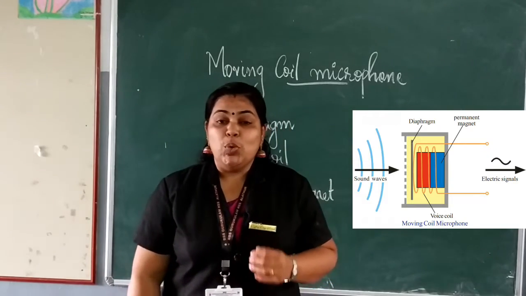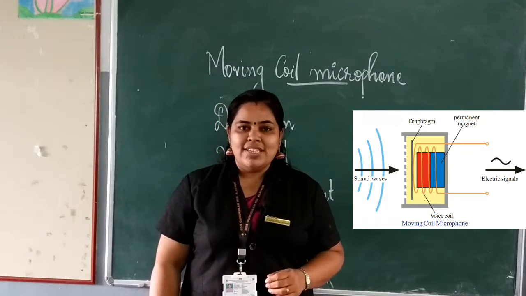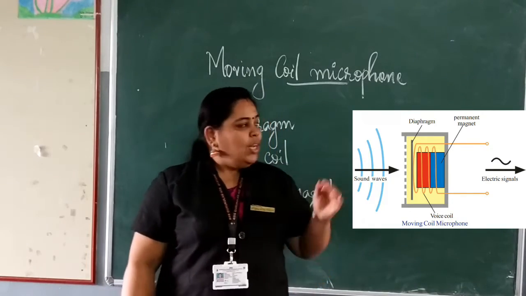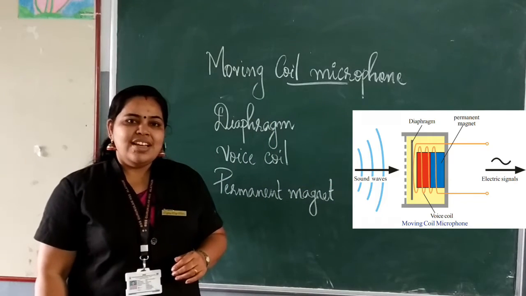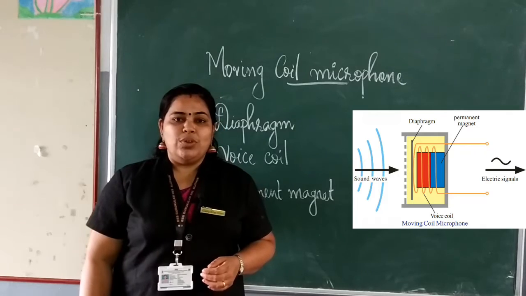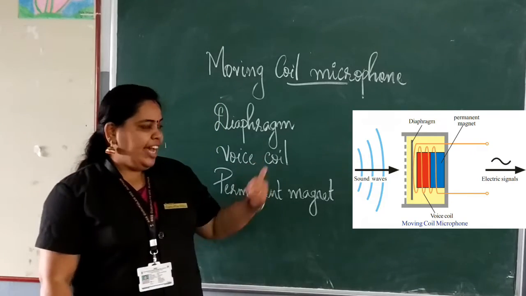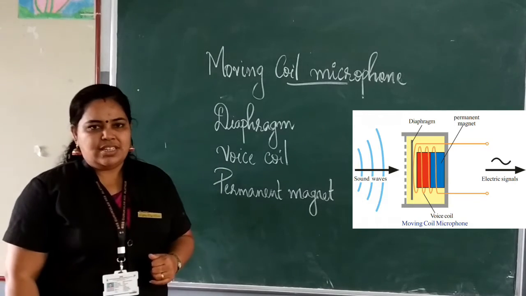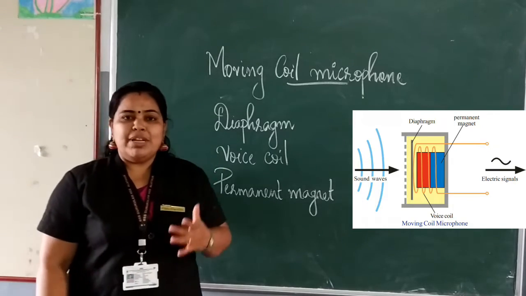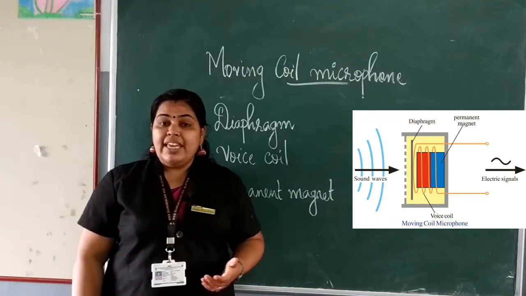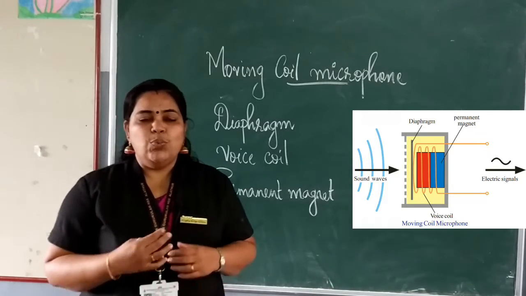Already we have studied about the moving coil loudspeaker, right? So this is the moving coil microphone. Look at this figure. Which are the important parts of a moving coil microphone? You can see a diaphragm, voice coil, permanent magnet. Almost all the parts are similar to the moving coil loudspeaker. Now we will study how it is working.